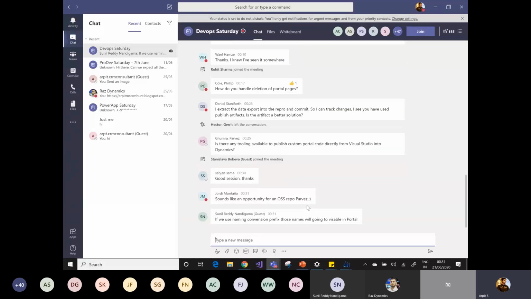But if you are using the build or the release cycle, then definitely you go with your approach as well. You export the changes from commit, because obviously you usually use Visual Studio for all kinds of deployments. You don't usually prefer to directly create the repository like I have created. So this is for demonstration purposes, but in the actual cycle you deploy your portal code along with Dynamics 365. So yes, you are right.